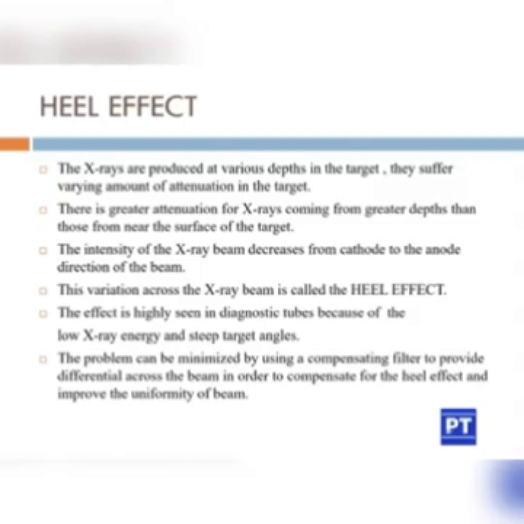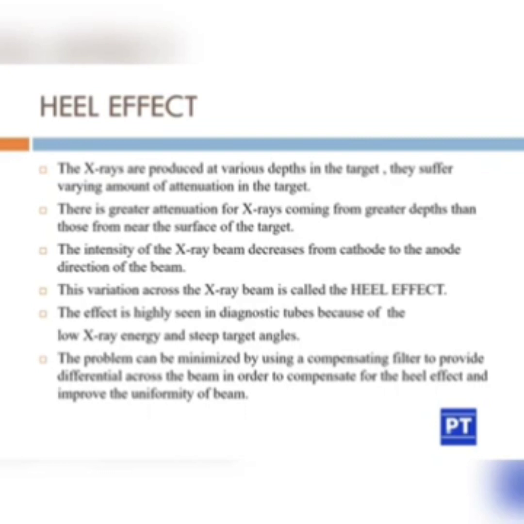The problem can be minimized by using a compensating filter to provide differential across the beam in order to compensate for the Heel effect and improve the uniformity of the beam. So what is meant by attenuation? Attenuation is the reduction of the intensity of the X-ray beam.